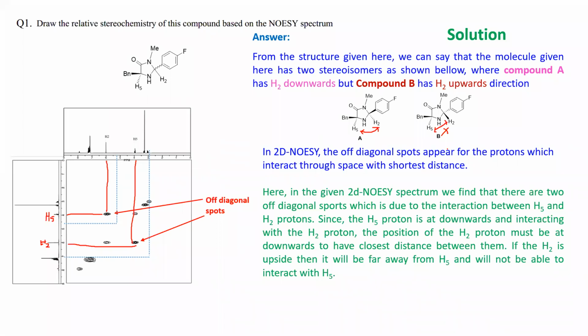And you can clearly understand that between these two, definitely structure A will fit the NOESY given here. So the correct structure will be compound A. This is the compound.